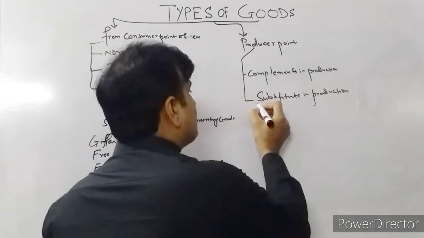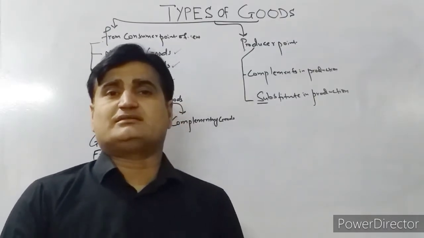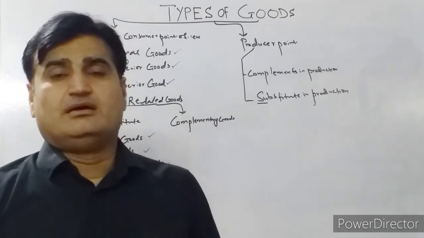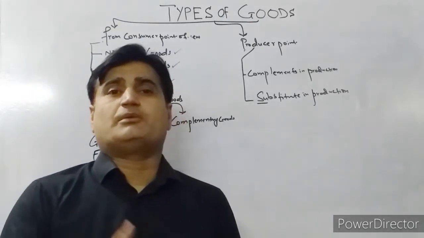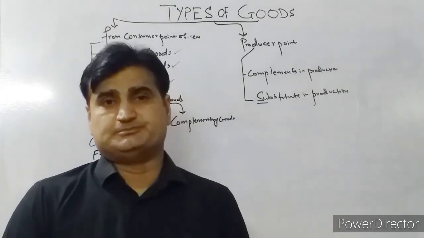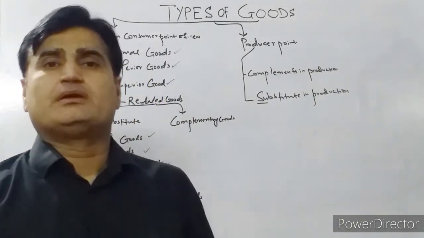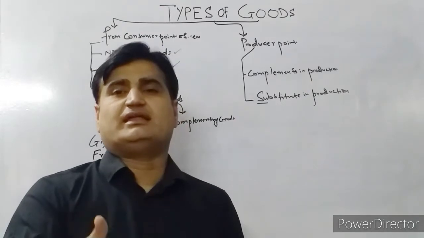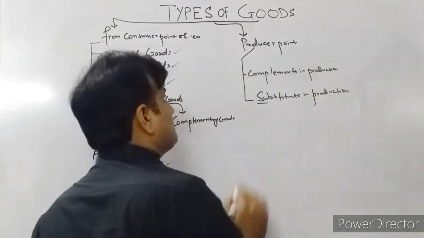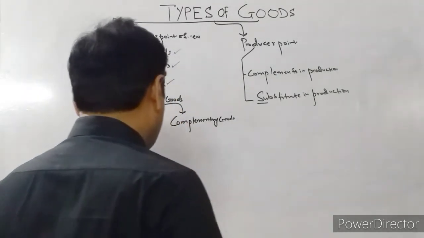And substitute goods in production are those goods which are produced as an alternative by the producer using the same factor of production. For example, color copy or black copy, color printer or black printer, or refrigerator and air conditioner. Producers are selling refrigerators or air conditioners. So these are the substitutes in production. And now the goods are classified in terms of government.